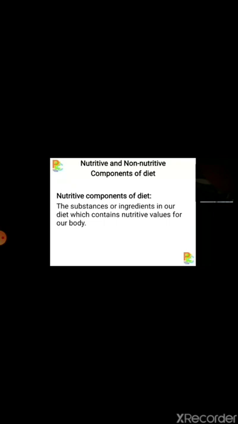So there is one more term, that is nutritive and non-nutritive components of diet. So students, as the term says, nutritive are the substances or ingredients in our diet which have a nutritive value for our body. It is basically a process of providing or obtaining the food which is necessary for health, growth and development. Like carbohydrates, these are the main source of energy for almost all activities. It is a major fuel for muscular contraction.